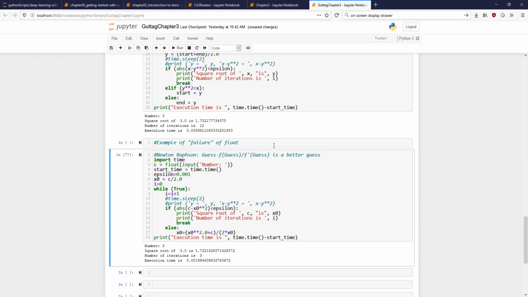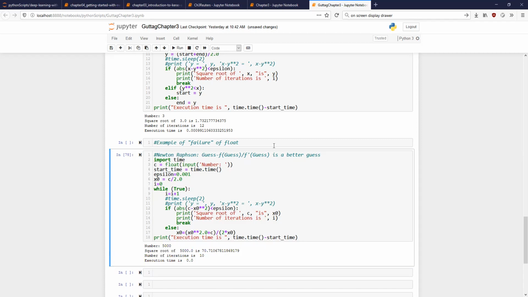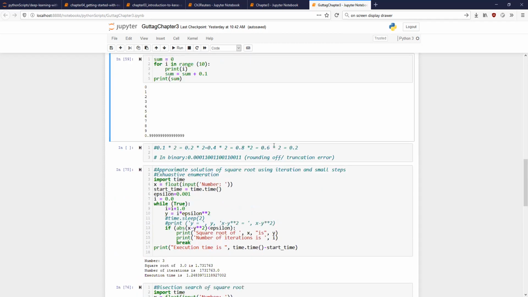Let me show you that also. Let us make it how many iterations? 10. Execution time is 0. Anyway, I don't think you can compare the execution time when they are so small. But let us do this here as well.